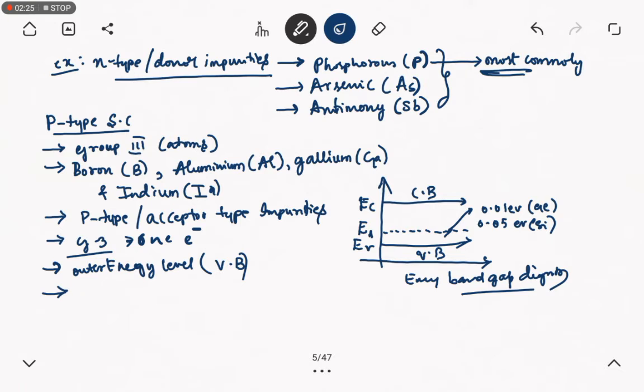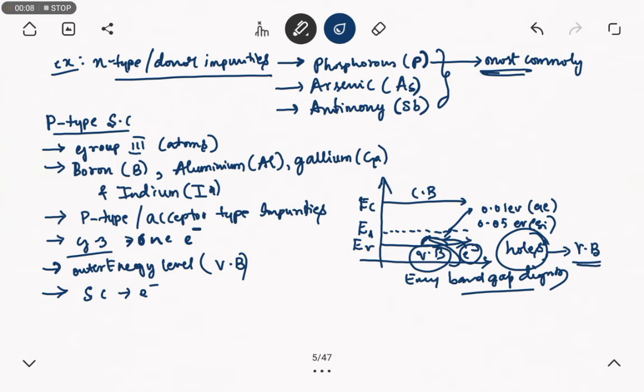Whenever a small amount of energy is supplied to the semiconductor, the electrons in the valence band are transferred to the acceptor level. Here you can see that when a small amount of energy is applied to the semiconductor, the electrons from the valence band jump to the acceptor level, and whenever this jump from valence band to the acceptor level happens, it leaves behind holes, meaning positive ions, in the valence band.